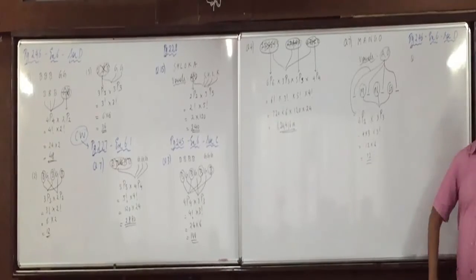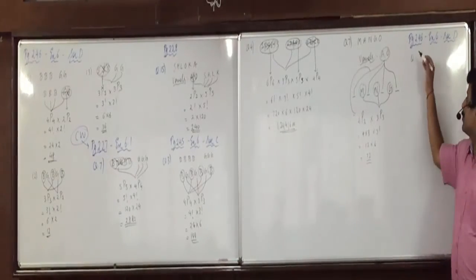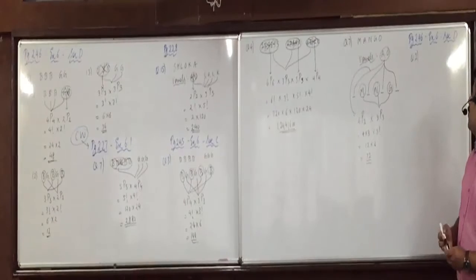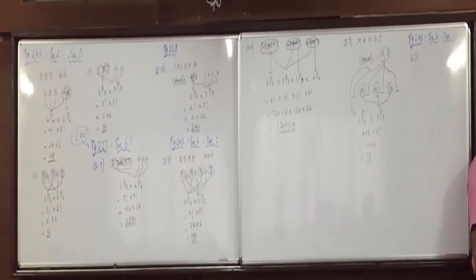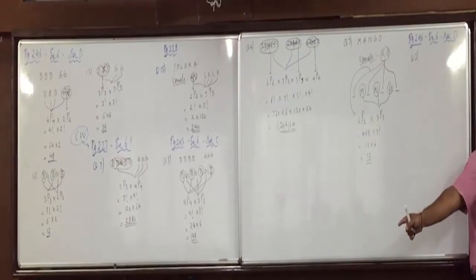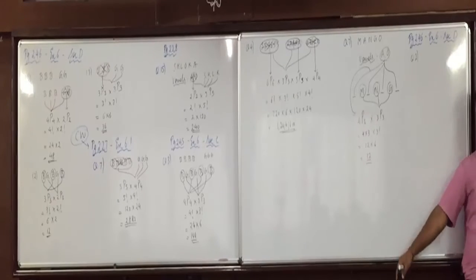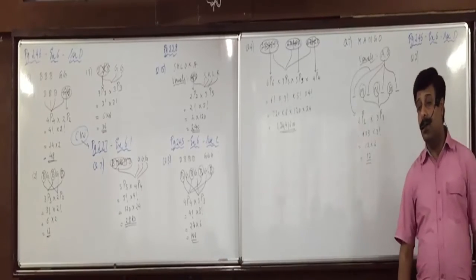Question number 2. Page 246, exercise 6, section D, question 2. In how many ways can 4 boys and 4 girls be arranged in a row such that no 2 boys and no 2 girls appear together? What does that mean?